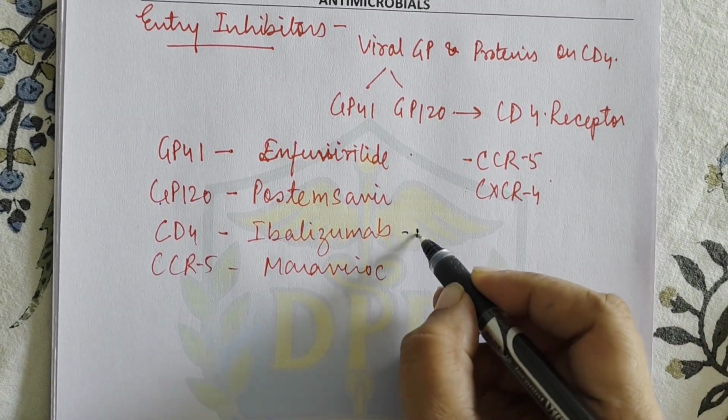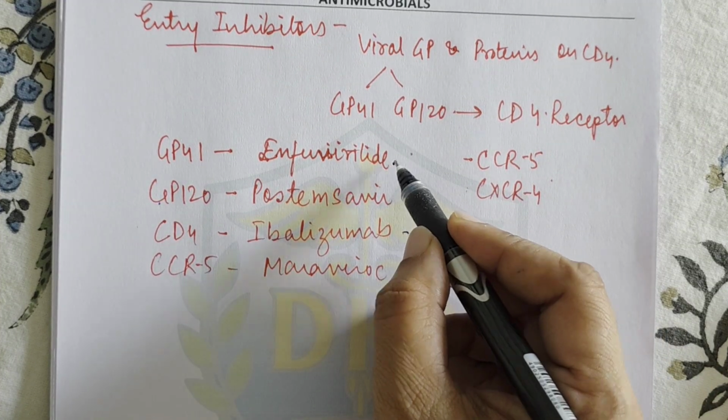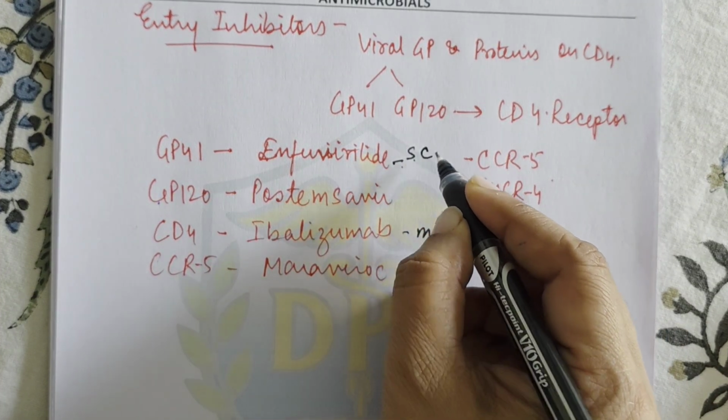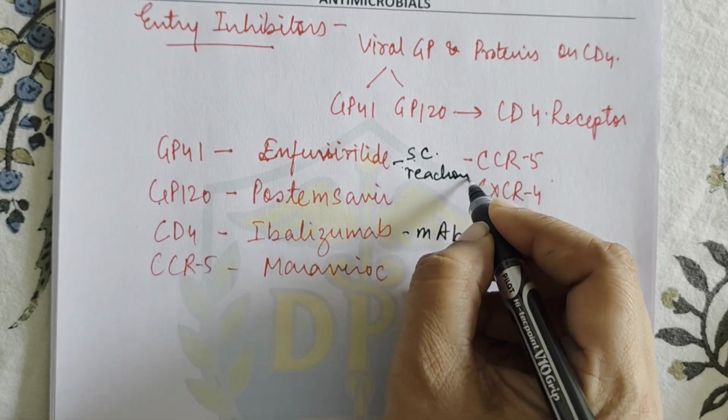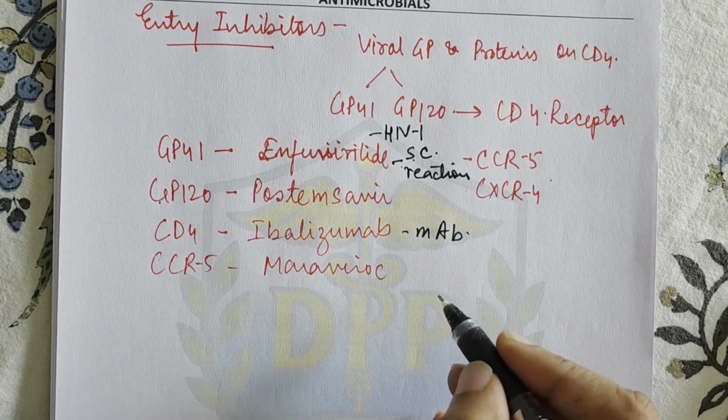Now ibalizumab is a monoclonal antibody against CD4 receptors. Enfuvirtide binds to the GP41 subunit of HIV and inhibits the fusion. It can be used subcutaneously, but it causes site reactions also, hypersensitivity and pneumonia. Then it is active only against HIV-1 virus. Then fostemsavir, this one.